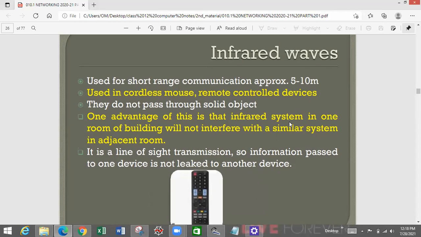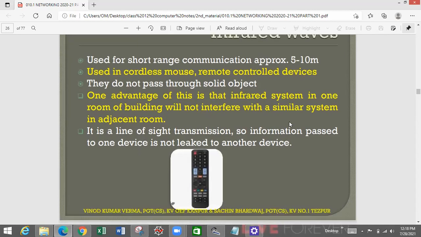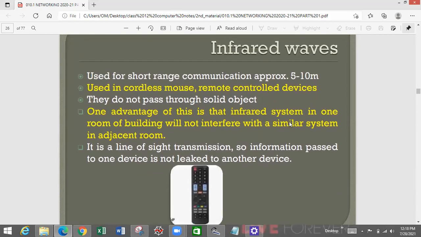Now, what is the advantage of an infrared system? If there are many infrared signals in the same building or same room, they do not interfere with each other. One infrared signal is independent of any other infrared signals in the nearby environment. So they do not get affected by any other signal or data.